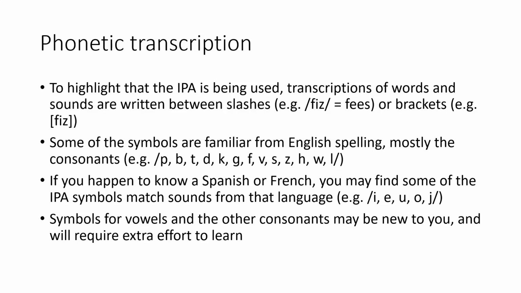Those are all spelled that way in Spanish or in French and a variety of other languages. Some of these symbols for vowels and some of the other consonants are going to be new to you and will require some extra effort to learn in order to transcribe properly.